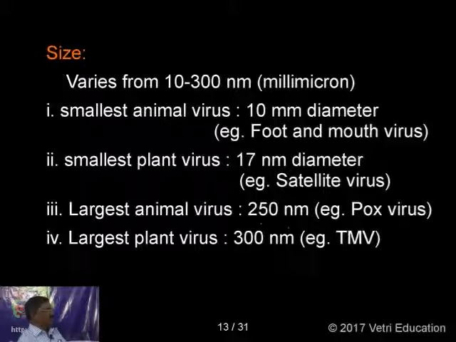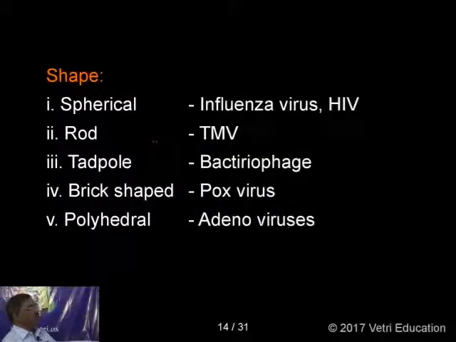The largest animal virus, nearly 250 nanometers, is the pox virus. And the largest plant virus, 300 nanometers, is the tobacco mosaic virus.